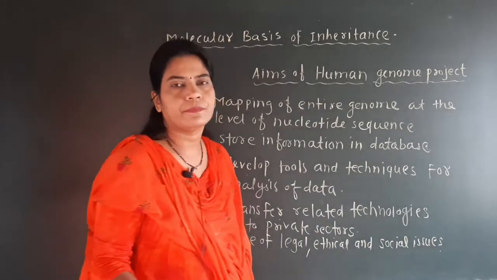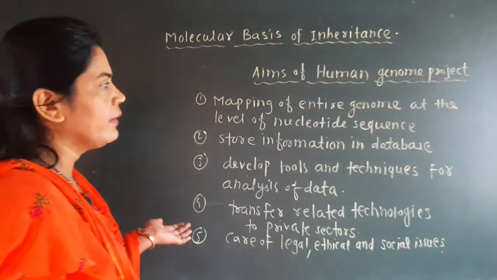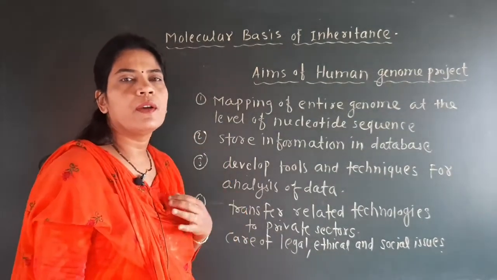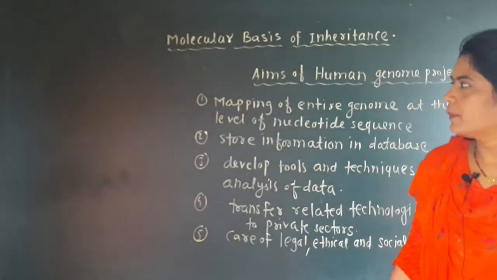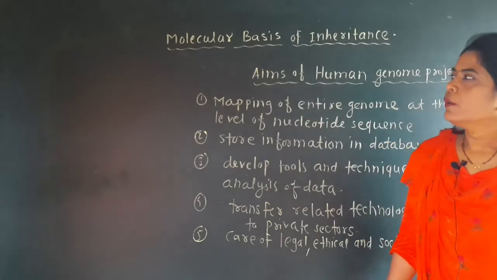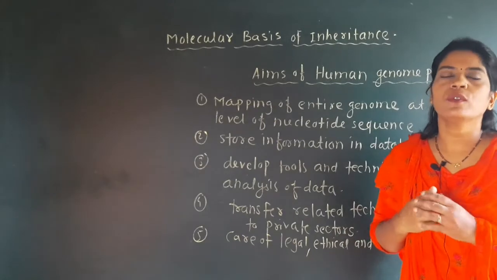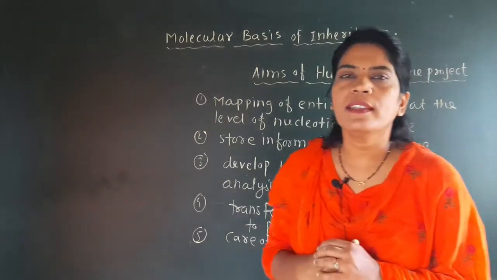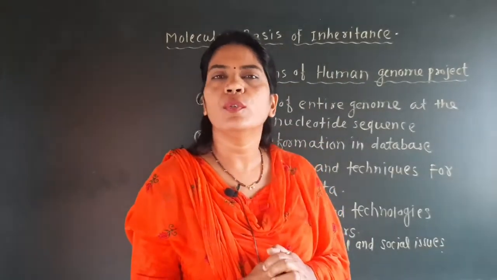See here, these are the aims of the Human Genome Project. Overall, five aims are given. This point is very important. That's why we have written all these points on the board, because there is an explanation behind each that is very important. Why is there a necessity to carry out such a big project for the study of the human genome?